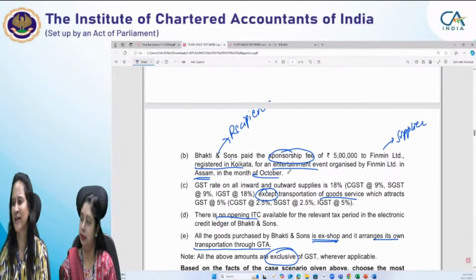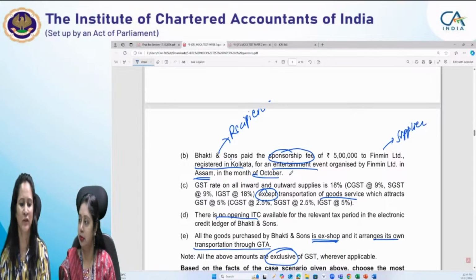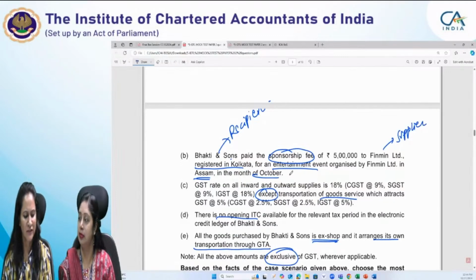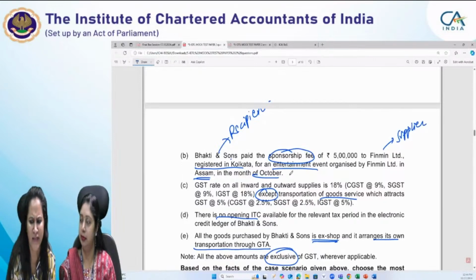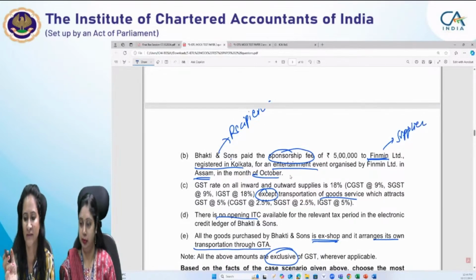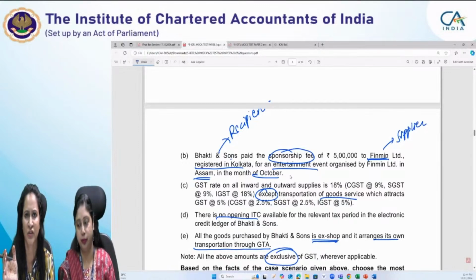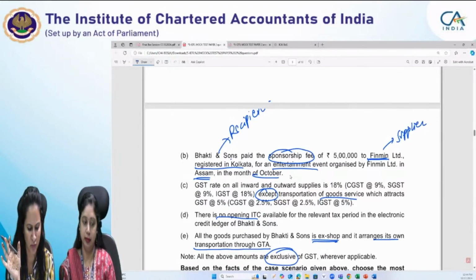Now, what does the entry pertaining to sponsorship service under reverse charge, notification number 13/17, say? Services provided by way of sponsorship by any person. It may be provided by any person, so we are not concerned whether the supplier is a body corporate, partnership, registered or unregistered. The supplier may be any person in case of sponsorship service.